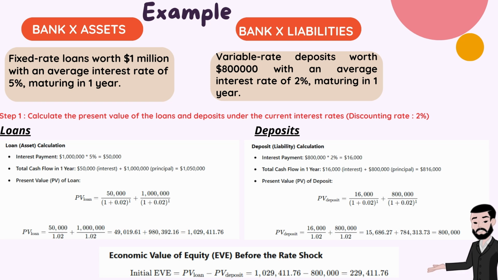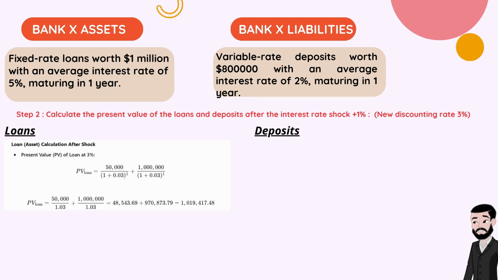Now let's calculate the economic value of equity. Economic value of equity is equal to present value of loans minus present value of deposits, which gives an economic value of equity of $229,411.